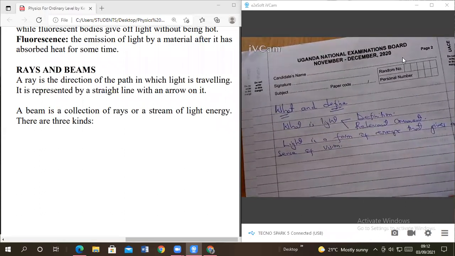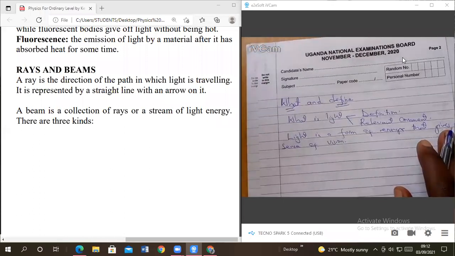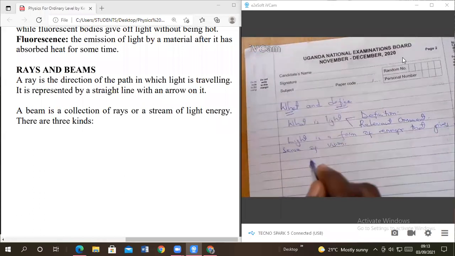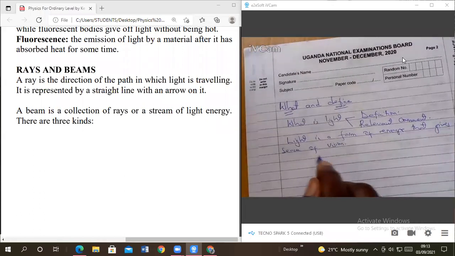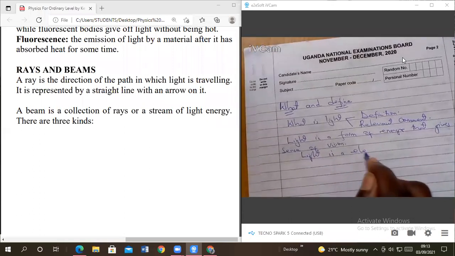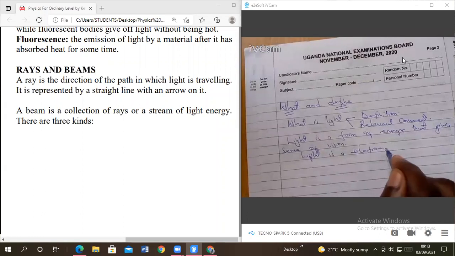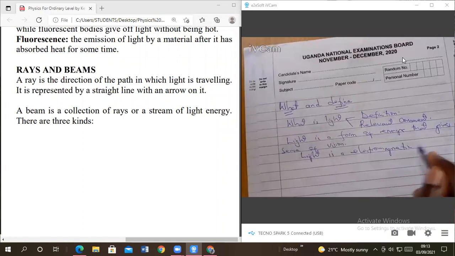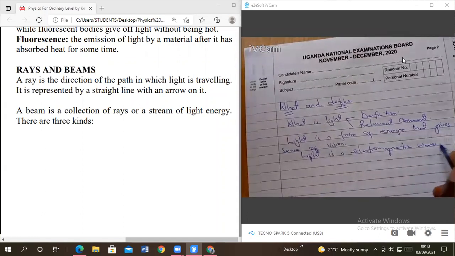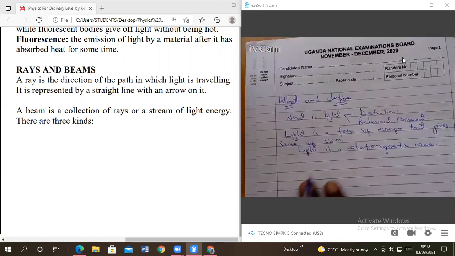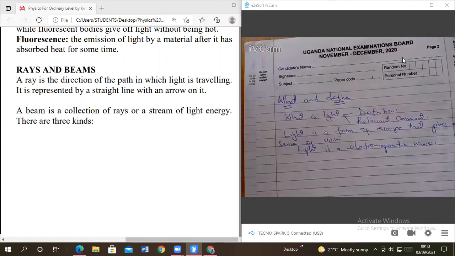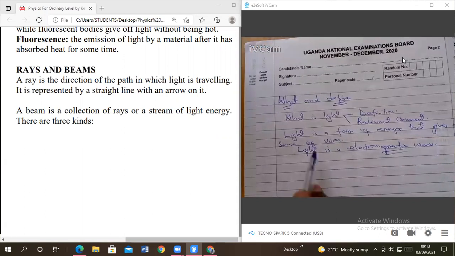Which relevant comment are you going to give, members? Now you give the properties. You can say, among other properties, remember we said light is electromagnetic waves. Light is electromagnetic what? Waves. And remember talking about electromagnetic waves, all the properties of electromagnetic waves are also the same as those of light.